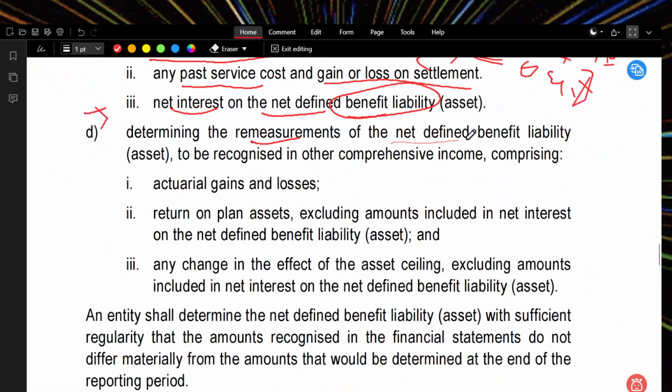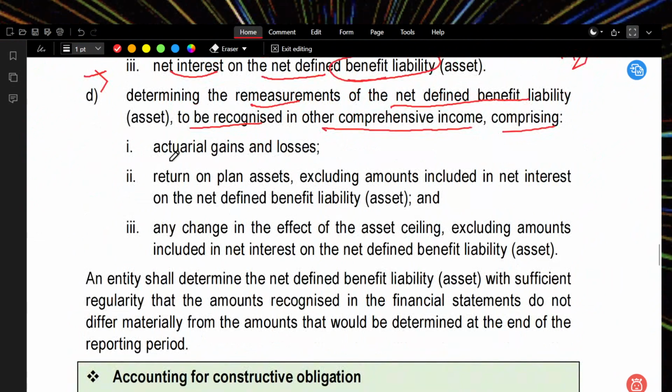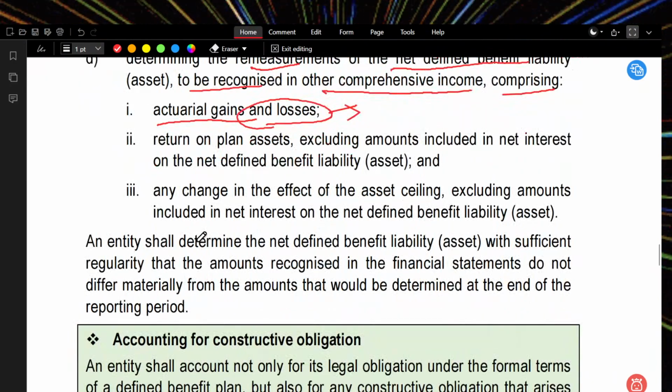Determining the remeasurement of net defined benefit liability to be recognized in other comprehensive income, comprising actuarial gain and actuarial loss. What is a gain? What is a loss? Actuarial gain is very important. If we gain something, rather if we have invested something, we get something to pay the employee. If it is actually a gain, then the actual contribution may reduce. If it has been a loss, now we need to contribute more.